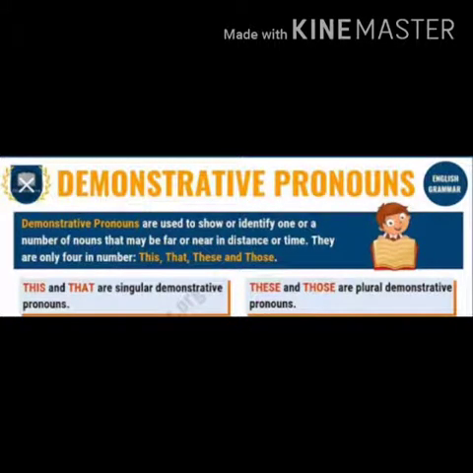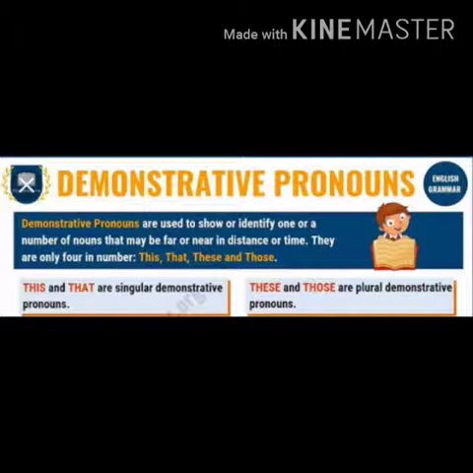What are demonstrative pronouns? Demonstrative pronouns are used to show or identify one or a number of things that may be far or near in distance or time. They are only four in number. That is where the thing is, whether it is far away or very near. For that we use demonstrative pronouns.